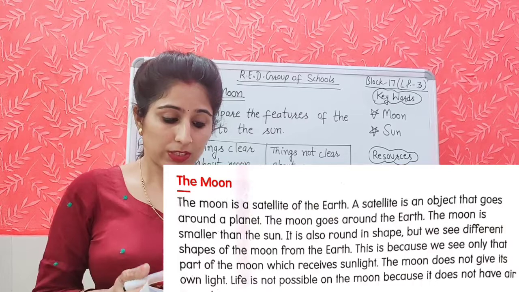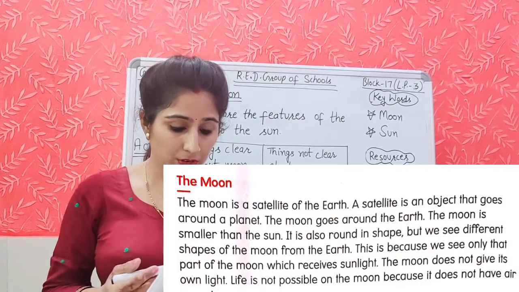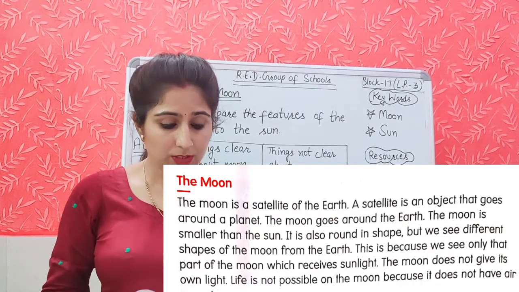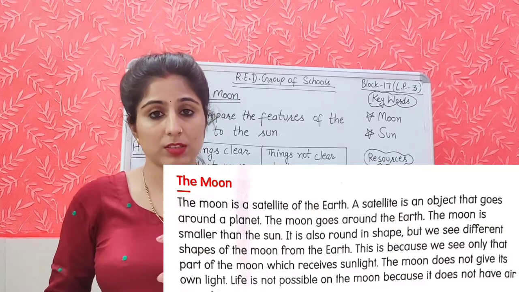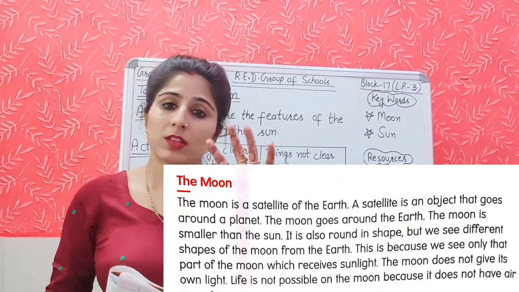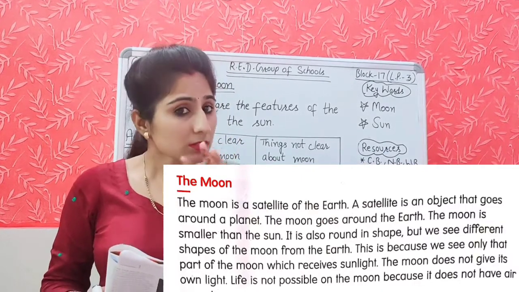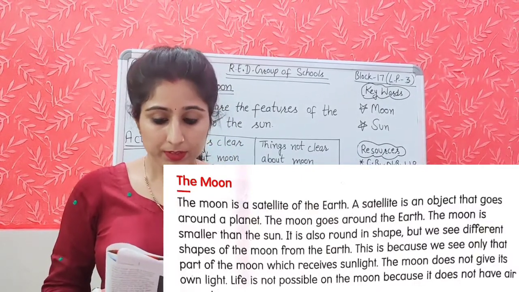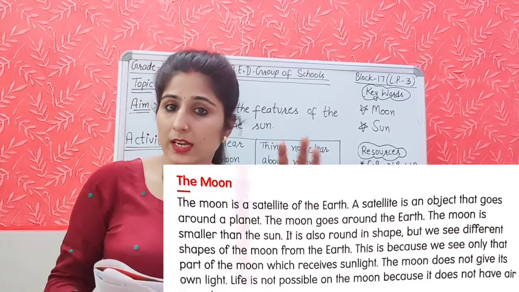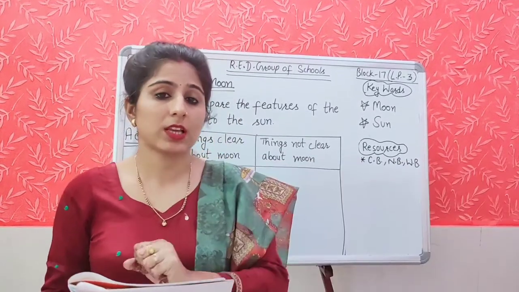Means what is the shape of the moon? Its shape is round, but we see different shapes of the moon from the earth. Why can we not see the round shape of the moon every day? This is because we see only that part of the moon which receives sunlight.